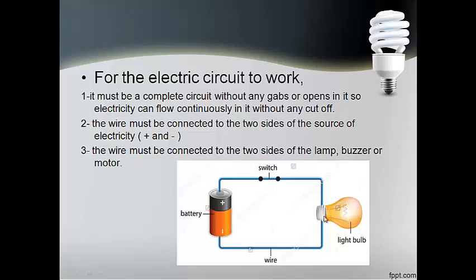The wire must be connected to the two metal sides of the lamp or the buzzer or the motor. So the wire cannot be connected to the glass side. It must be connected to the two sides of the metal part of the lamp or motor or buzzer or whatever. So those are the three conditions for the circuit to work. The circuit must be completely connected without any gaps. The wire must be connected to the two sides of the battery, the positive side and the negative side. And it must be connected to the two sides of the lamp or the buzzer or the motor.